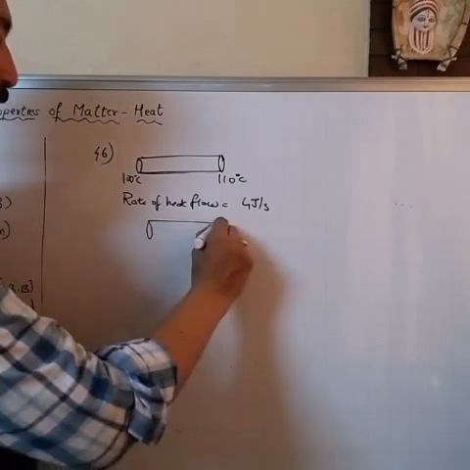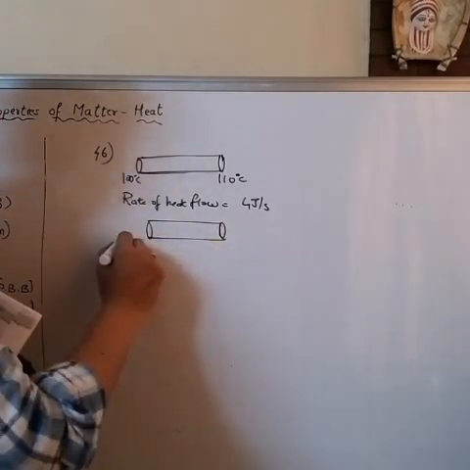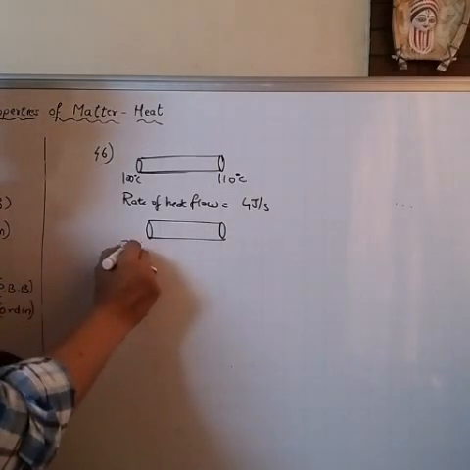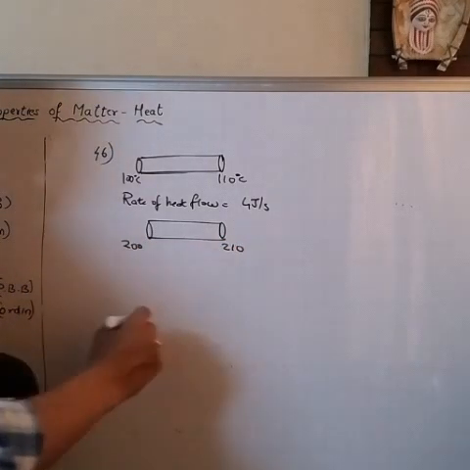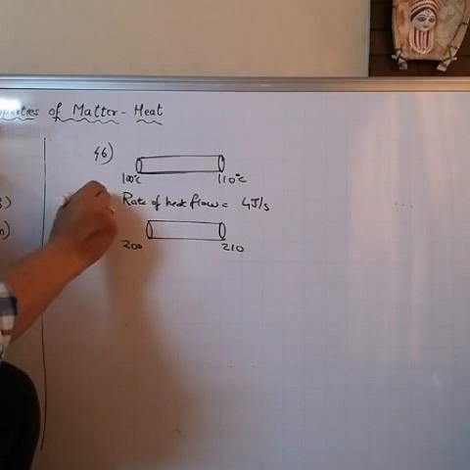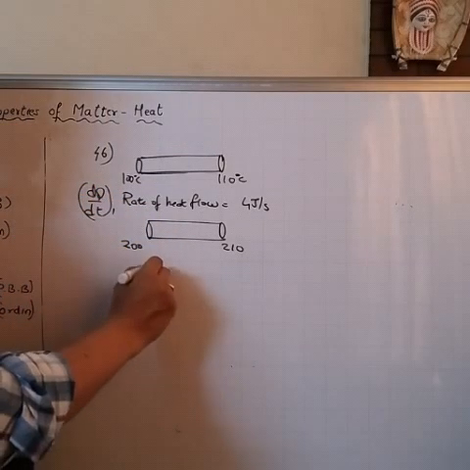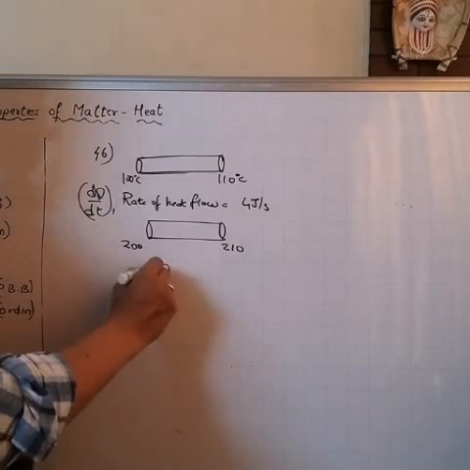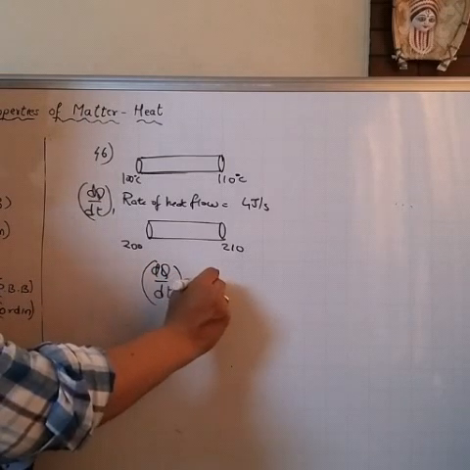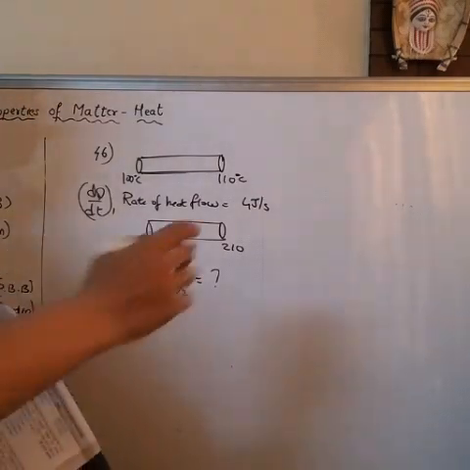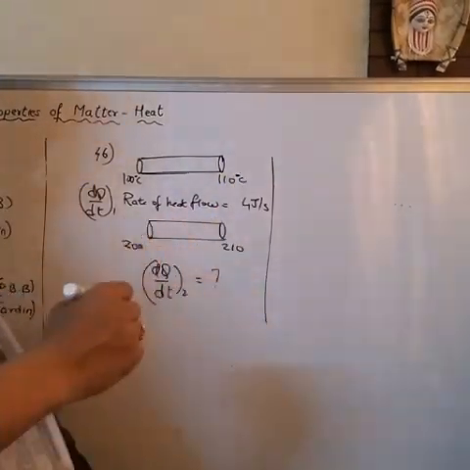Now, if the same rod is maintained at 200 and 210, then rate of flow of heat dq by dt is what? Now, first of all, the formula you remember, okay?